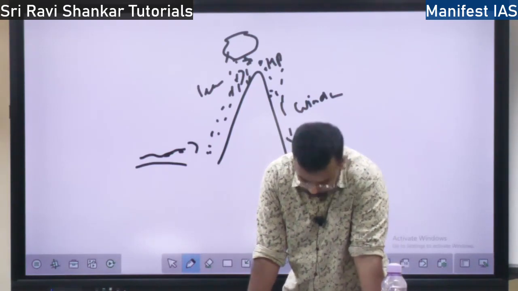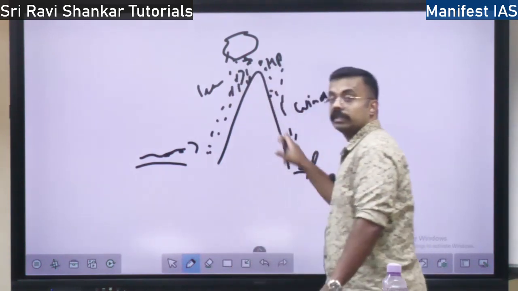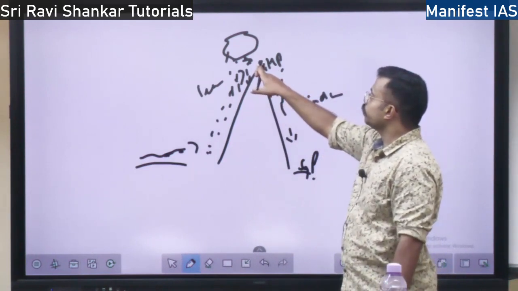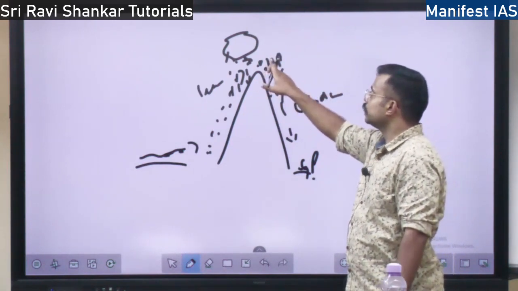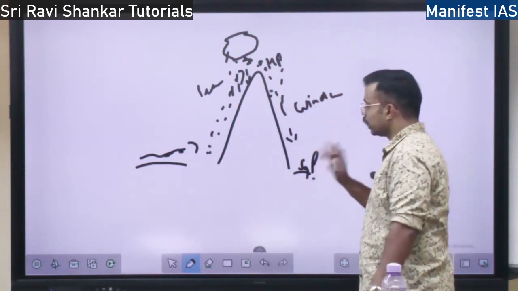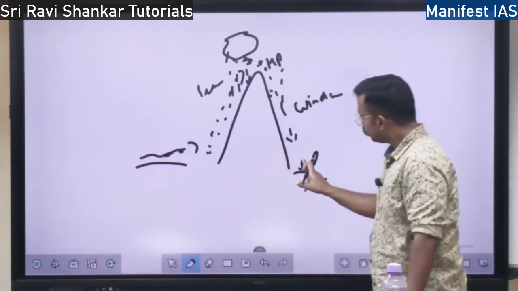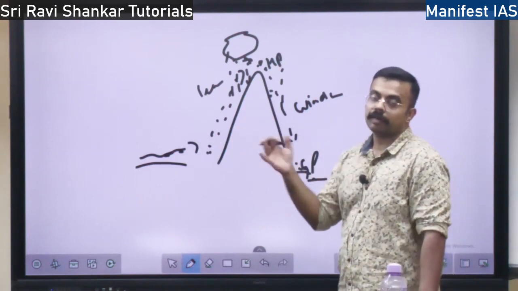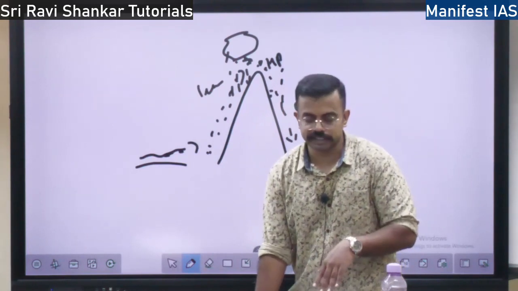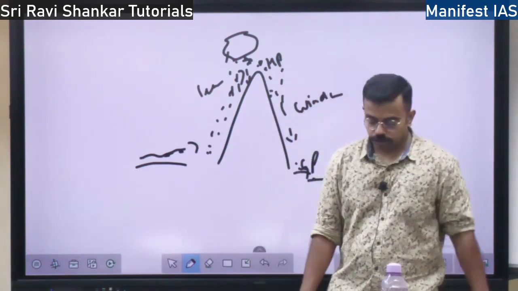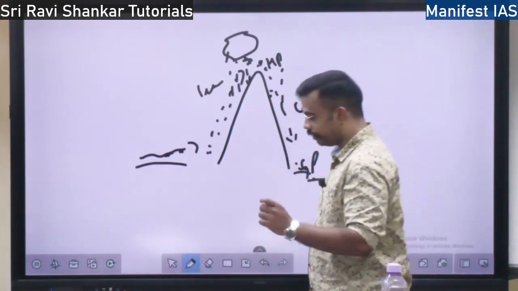Okay, so when it is coming down, when I told you it gets heated up, this air at the top of the mountain will be having high pressure, low temperature and also high density. By the time it comes down, what will happen? The temperature increases, and when temperature increases, pressure is inversely proportional, so it has to reduce. So what happens? It gets heated up.